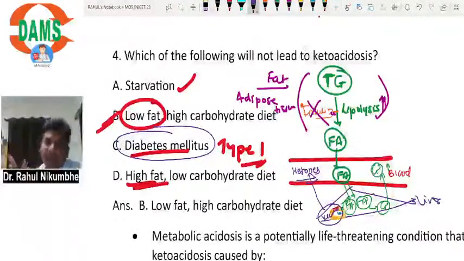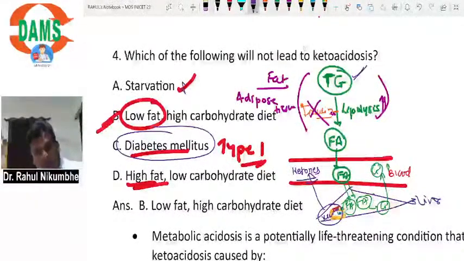The process is the same in all the cases, just the cause is different. In this patient, insulin is not there. That's why triglycerides are used. In starvation, glucose is absent. So what will happen? The body will use triglycerides for formation of glucose, and in that process, ketones will be synthesized.